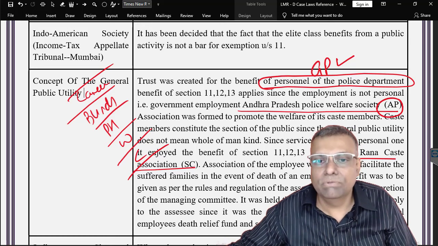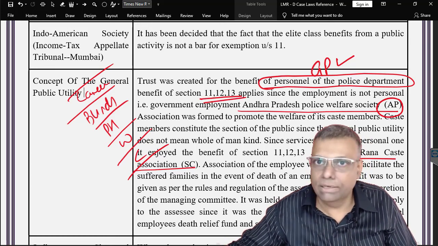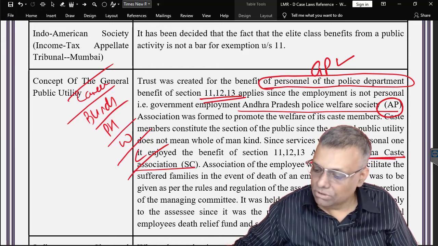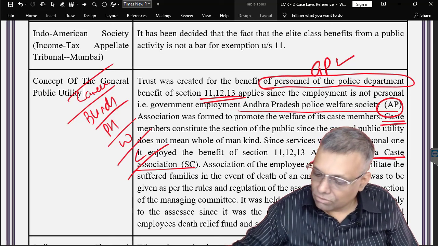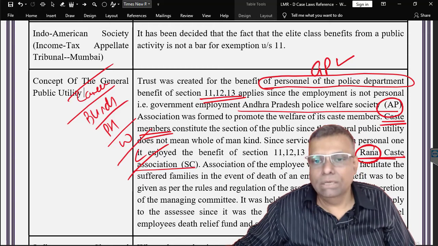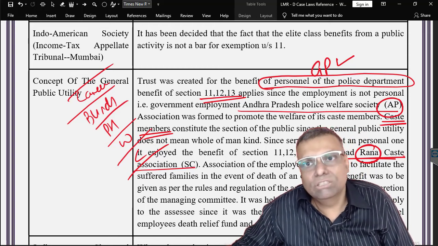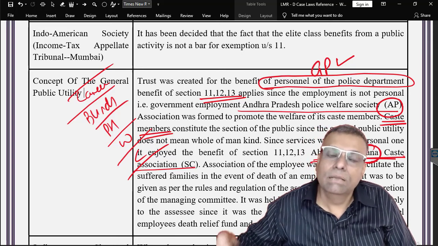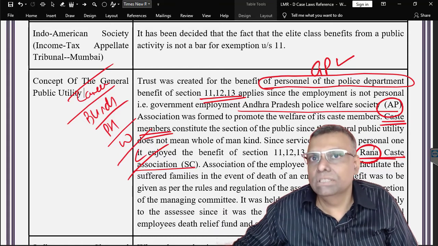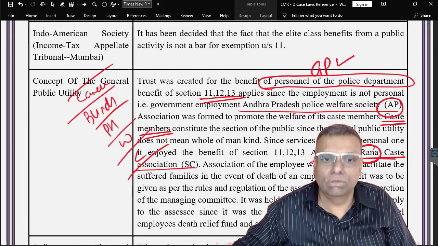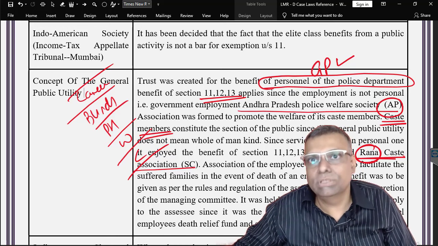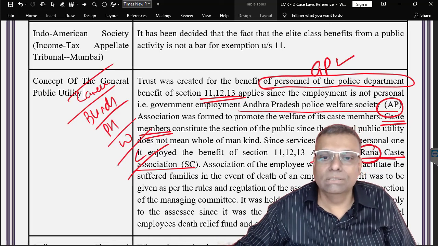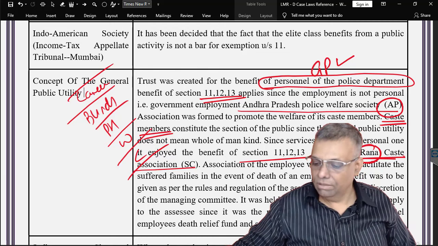In fact, it is eligible for the purpose of section 11, 12, 13 benefits, subject to the other conditions of the section that of course should be satisfied. Ahmedabad Rana Caste Association, here the benefit was given to a specific caste of people, that was Rana caste. Okay, so can you say that it was a general public? The court said that it is a general public, even that particular caste as a section of the public is a general public. But nowadays we cannot give the benefit to this kind of a trust. The reason being that it is for the specific caste, community or religion. Okay, so a specific caste is a restriction for the purpose of giving the benefit. However, as per general understanding, it is also a section of the public. This is what this particular court has already explained in this particular situation.